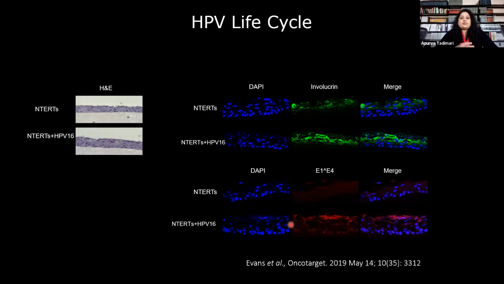These raft cultures provide us with significant insights into the molecular biology of the HPV life cycle, and we can dissect the pathogenesis of how these HPVs cause cancer. These 3D epithelial models can also provide vital platforms for screening different antivirals, as well as testing novel therapeutic compounds.